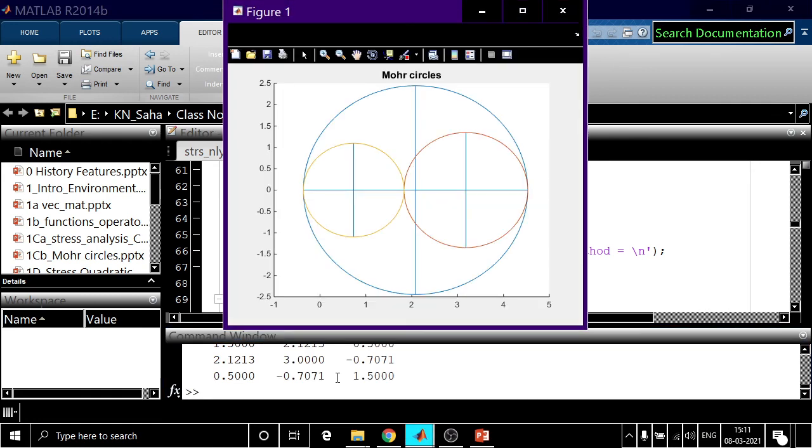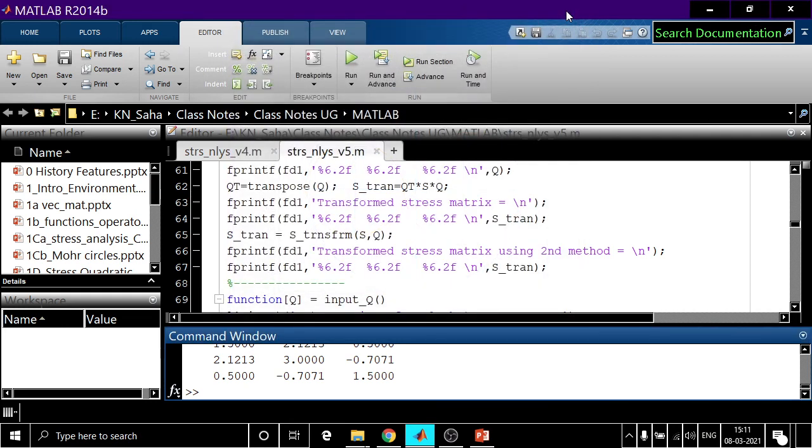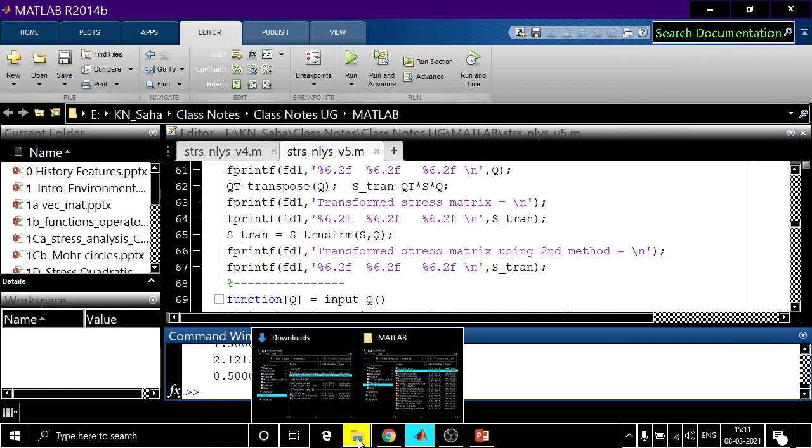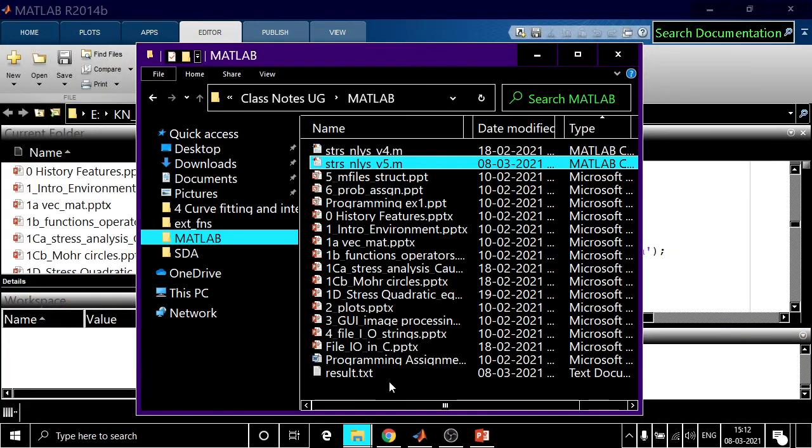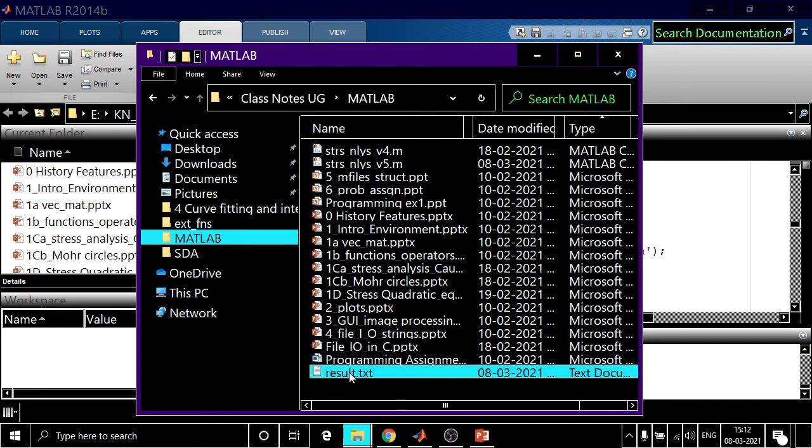Something has come. This is the Mohr circle. Now the shape of the Mohr circle has changed. And our result will go into this folder. Here is the output file.